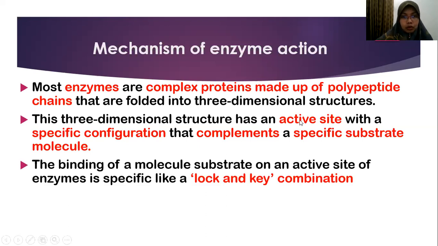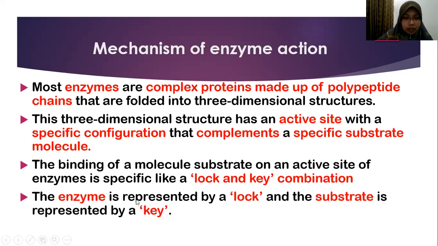Enzymes have an active site. I have mentioned this active site before; it is very specific, complementing the specific substrate. The binding of the substrate molecule on the active site of the enzyme is specific, like a lock and key combination.